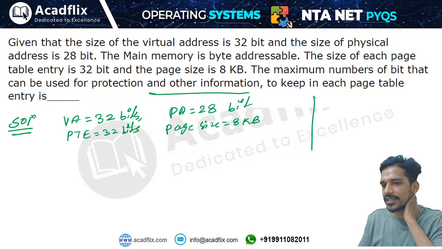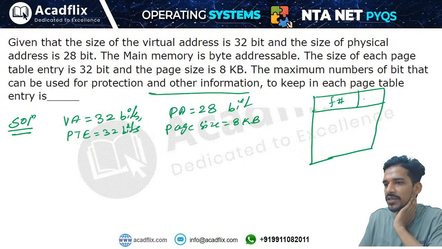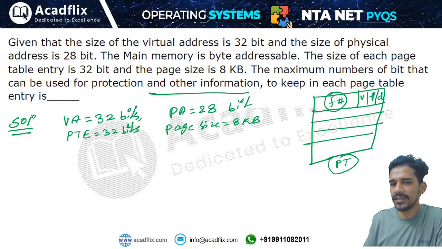So we know that we have a page table like this. In the page table, what do we store? We store the frame number, and then we store the remaining information like valid invalid bit, protection bit, or other bits like dirty bit. All these bits are stored. So these are the optional part, and the frame number is the mandatory entry into the page table. It is simply asking how many bits are left to store the other information.